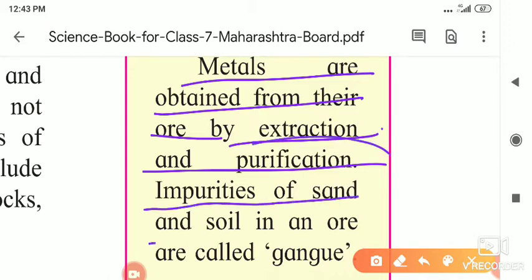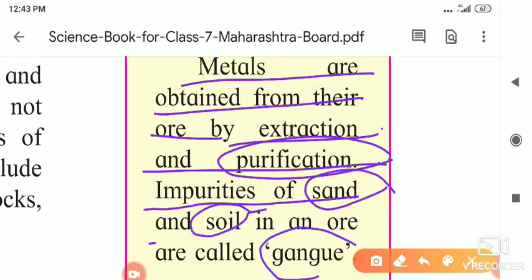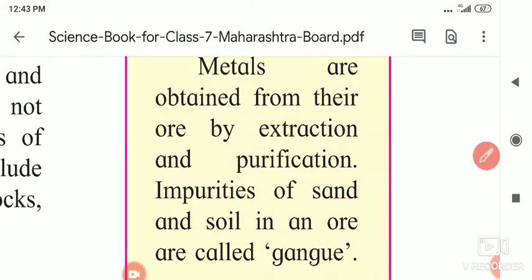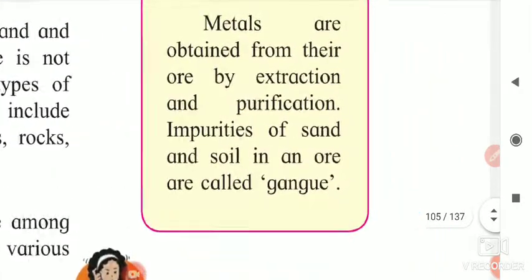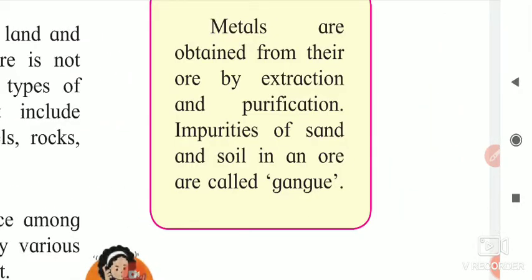Why is it necessary to do the purification? Which impurities are present inside it? Sand is there, soil is there, then there are some gangue particles. Gangue particles means small particles, and because of them the metals are not in a pure form. These metals are obtained from the mineral ore. If we purify, then these substances, that is sand, soil and the gangue particles, we separate from it. Sand and soil particles are called gangue particles, and if we separate them from the metal, then we are getting the pure metal from it.